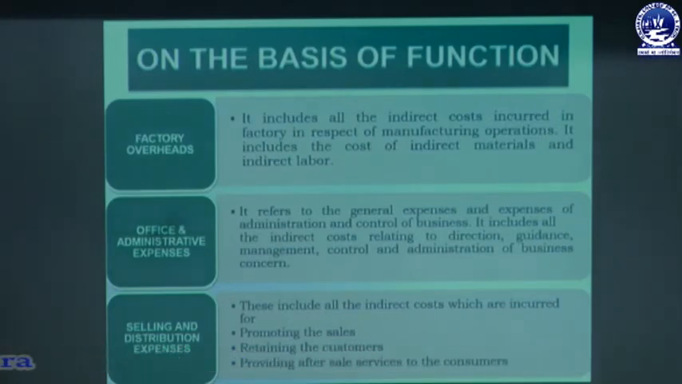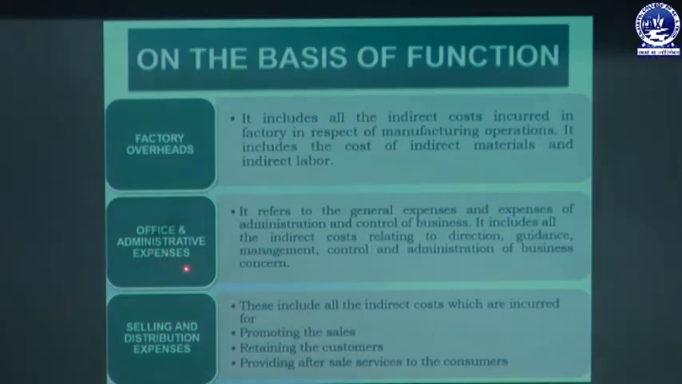As overhead includes all indirect costs, the different classifications or types of overhead also come under indirect cost. So factory overhead means the indirect cost incurred in the factory in respect of manufacturing operational activities. That means all types of expenses incurred in the factory for manufacturing activities, such as factory lighting, factory manager salary, factory rent, lubricants, oil, cotton, whatever it may be, are called factory overhead.